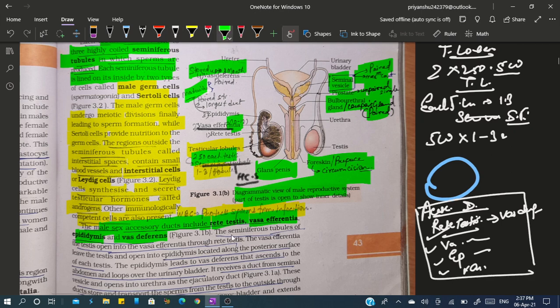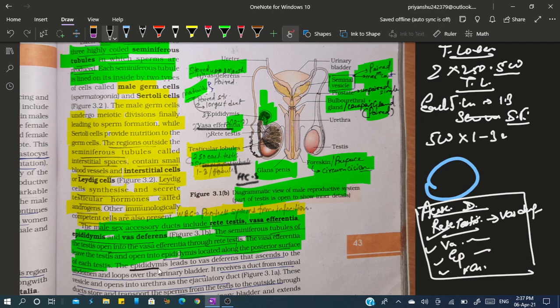Now seminiferous tubules of the testis open into the vasa efferentia through rete testis. That is the simple thing: through rete testis the seminiferous tubules open into vasa efferentia. Now the vasa efferentia leaves the testes and opens into epididymis, which is located on the posterior surface. Now this is again an important point to note, that the epididymis is located on the posterior surface, not on the anterior surface.